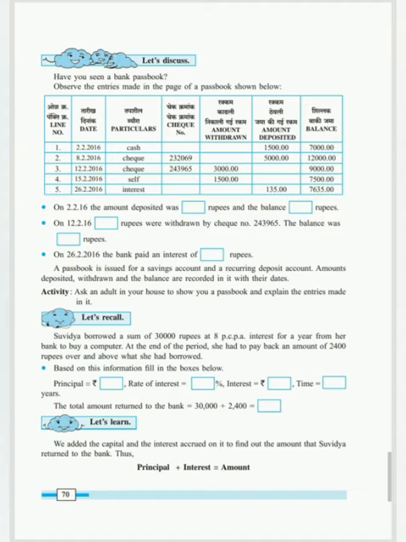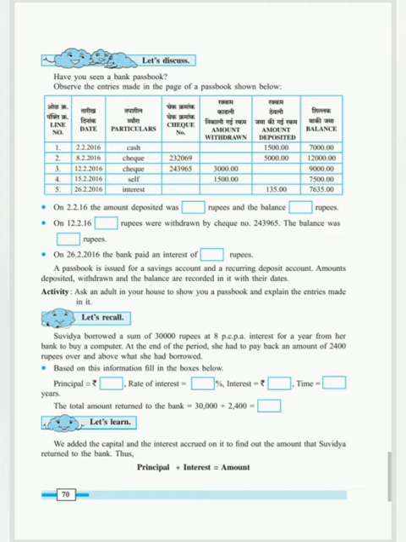Later on 12th of February, again the check was paid. Okay, the new check number is 243965. The withdrawn amount is 3000. Now I have not saved the money. I have not paid the money in the bank, not saved the money in the bank. I have removed the amount.